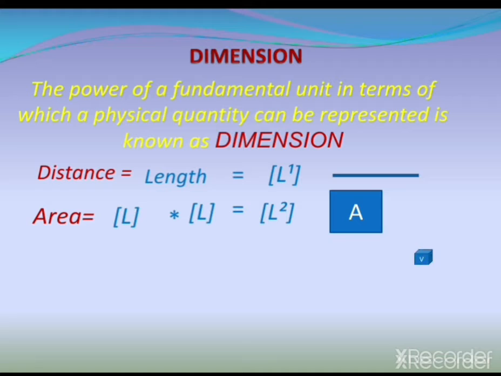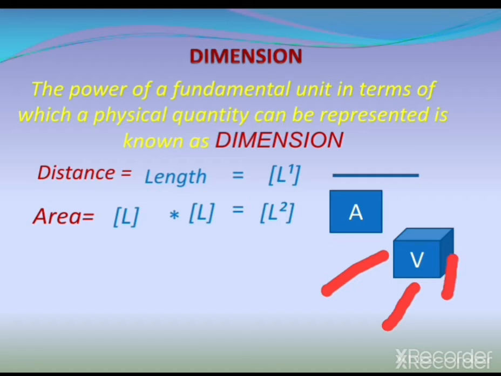Then again, if you want to find out the volume of an object, then what will happen? This body has a length in this direction, has a length in this direction, and has a length in this direction.